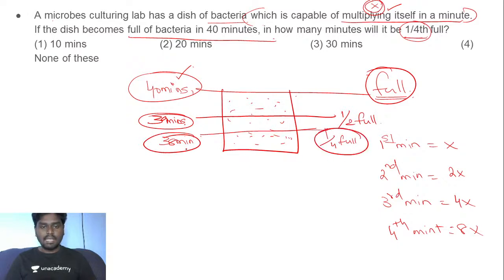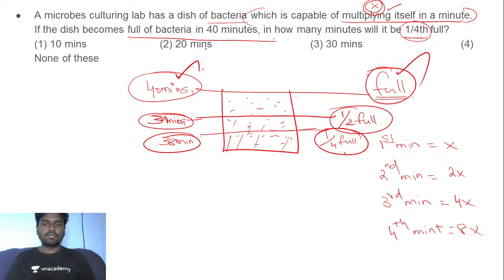So if at the 38th minute it was 1/4 full, then the very next minute the number would have doubled, that is, it would have become half full in the 39th minute. And in the 39th minute, if it was half full, the quantity will be doubled so that it becomes full at the end of the 40th minute. Very simple, nothing to complicate here.